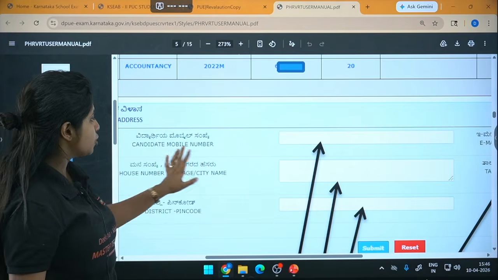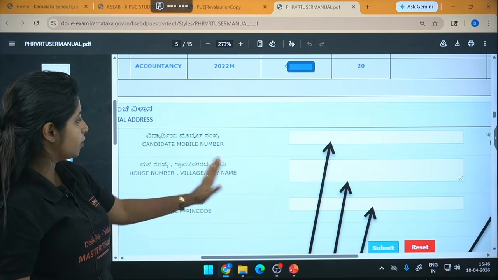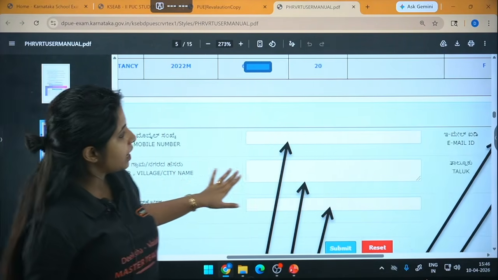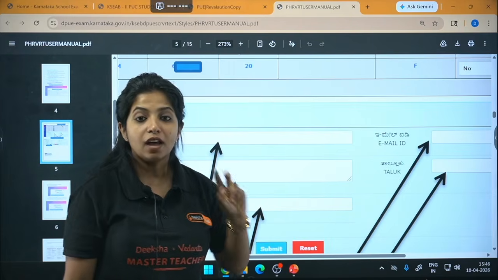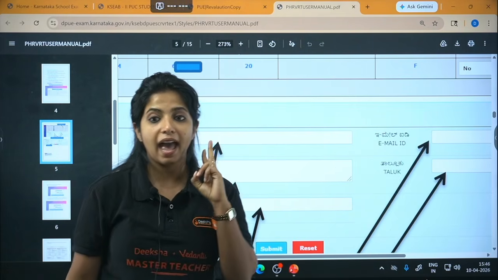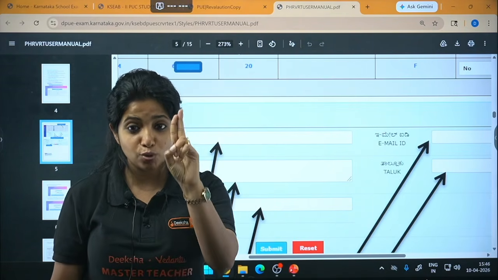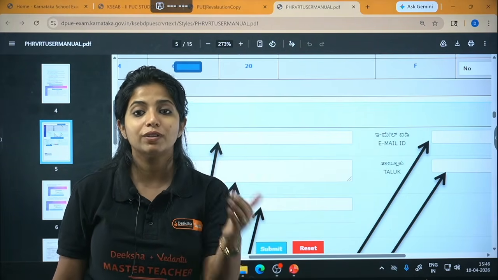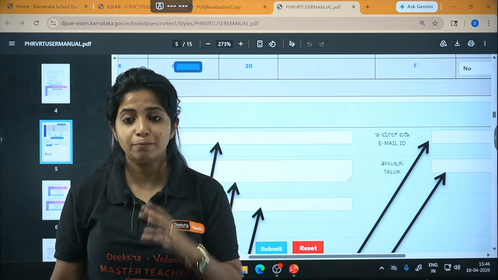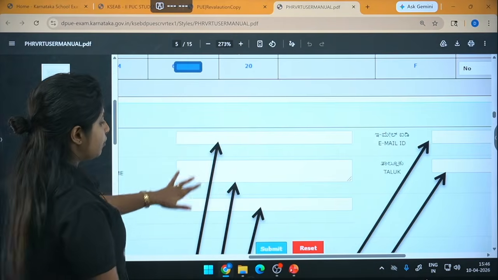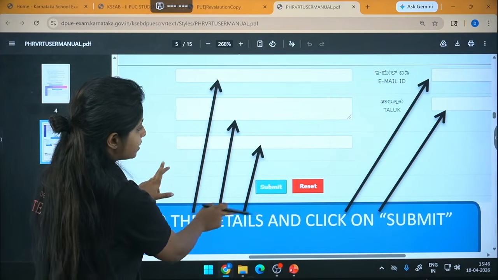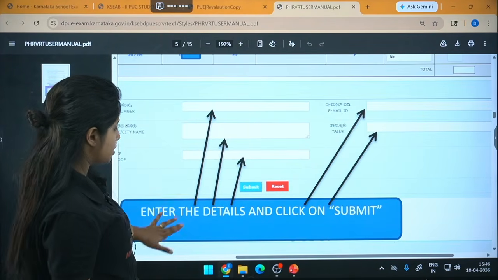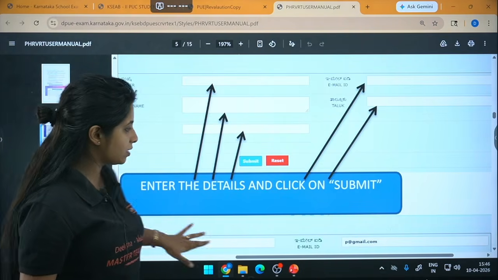Candidate's mobile number has to be filled, the house number, village, city, district, pin code, your email ID and taluk. First, the mobile number and your email ID. These two things are super important. Do not mess around there. Give a valid mobile number where you will get your messages and every update. Once you have filled that in, click on the submit button. You see submit and reset buttons there. Enter the details and click on submit.